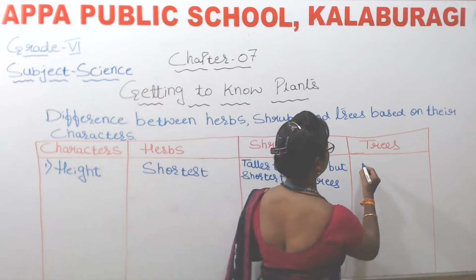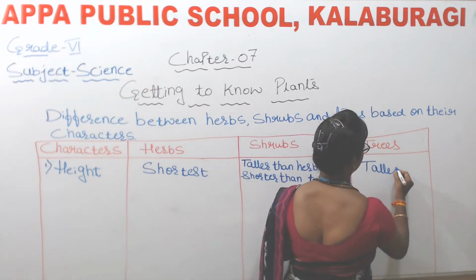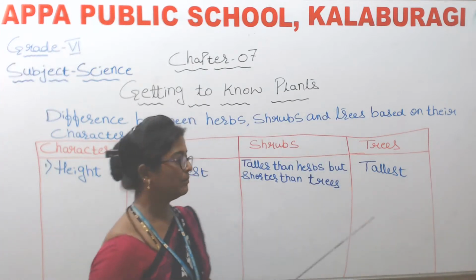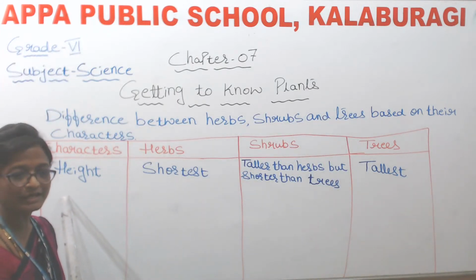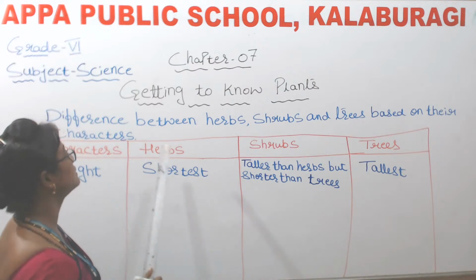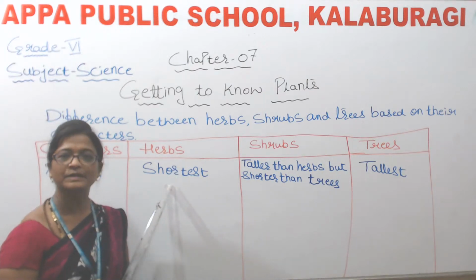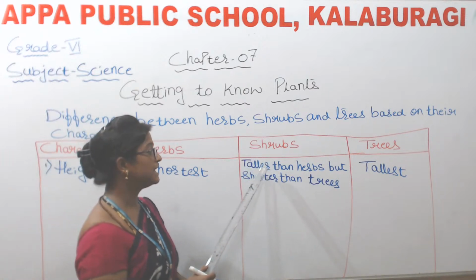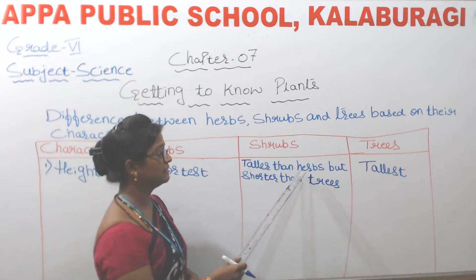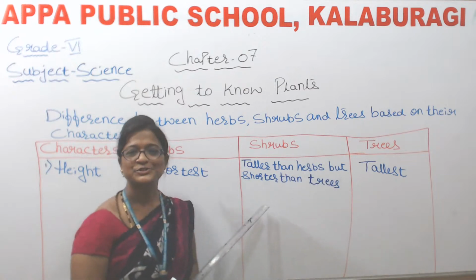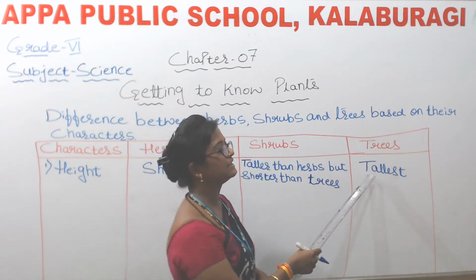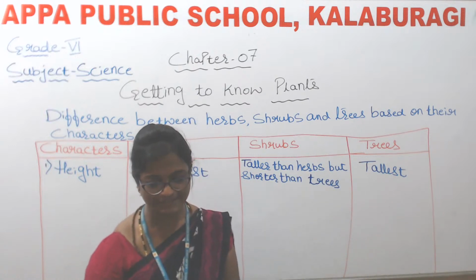They are tallest. So when we talk about height, herbs are shortest, isn't it? What about shrubs? Shrubs are taller than herbs but shorter than trees. And what about trees? They are tallest, isn't it?